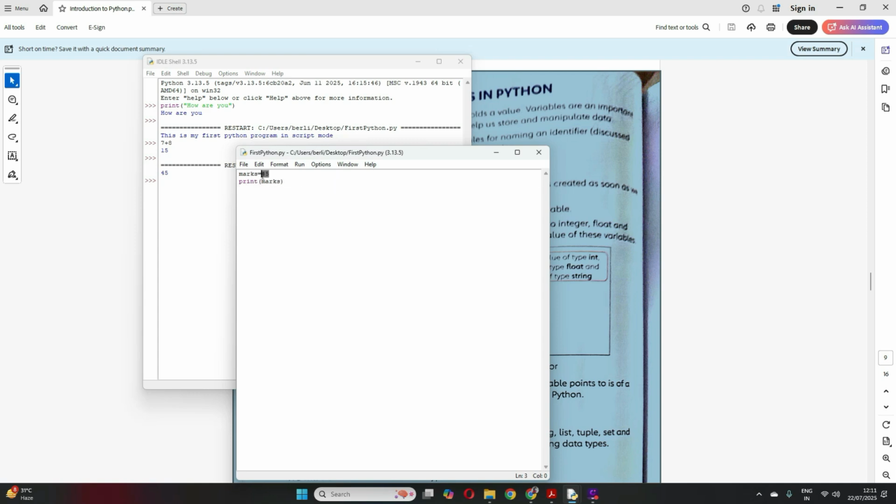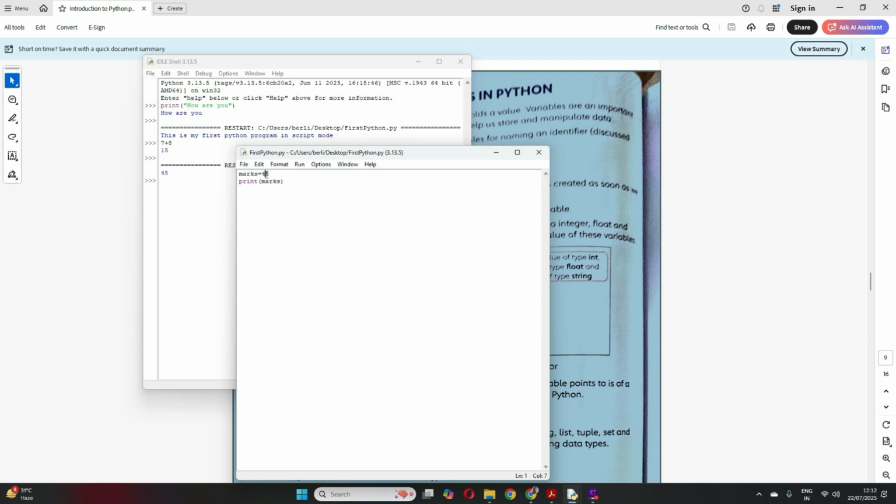Now I am assigning this value 45 to a variable called marks. So marks is called a variable where I am assigning some value, and this value is getting stored in some memory location, right? So whenever I use marks anywhere in my program, it will fetch the value 45 from the memory location where marks is stored. So here marks is my variable. So what is a variable basically? It refers to a memory location that holds a value for me.